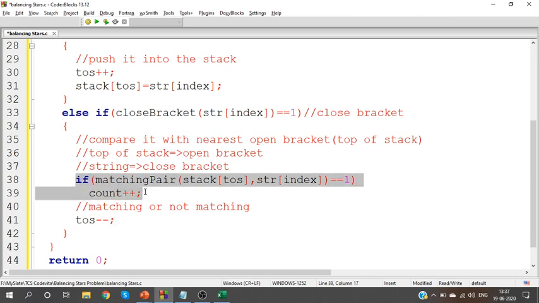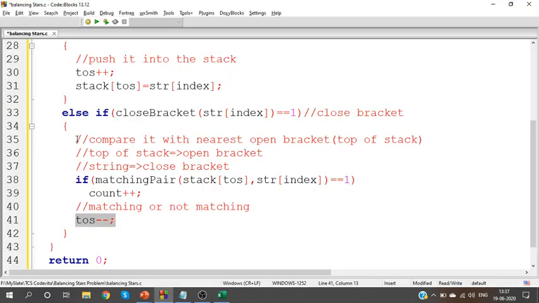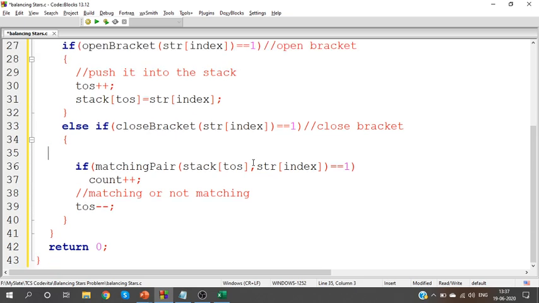Once I find whether they are matching or not matching, reduce top of stack. So top of stack will come to 0. Next time when you insert, you'll again move forward and insert at 1. So don't do any operations to remove that element. Modify the index. When I see the next bracket, I will overwrite the existing bracket. Like that, the operation will just adjust.